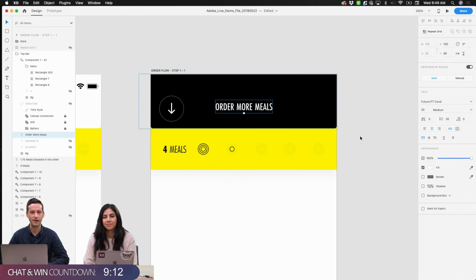We also talked about how typefaces that are in use by global brands tend to be more associated visually with those global brands. Futura Condensed in particular is one of those typefaces, especially as we start to use it in black and white situations right here, where it feels a little bit more aggressive. We're going to look a little bit sporty if we're not careful. So that's something to consider.